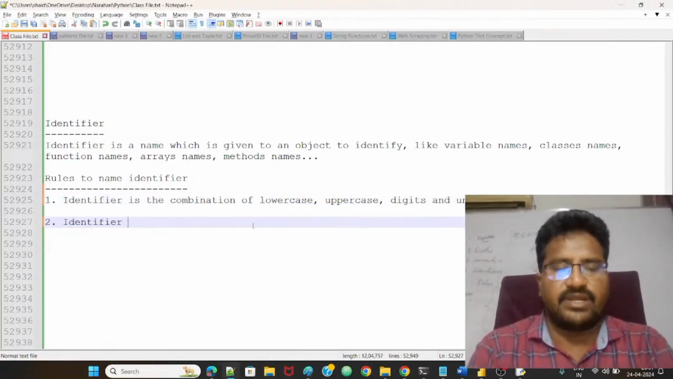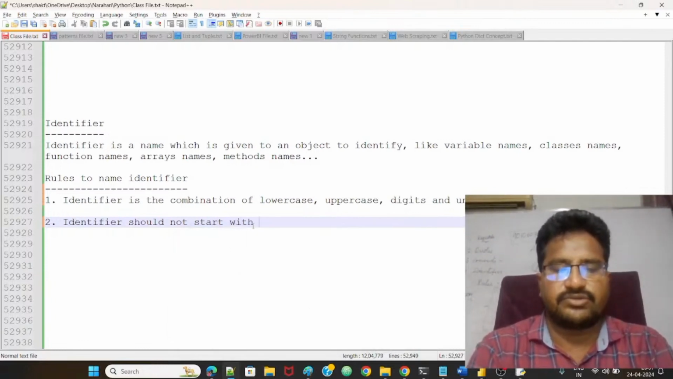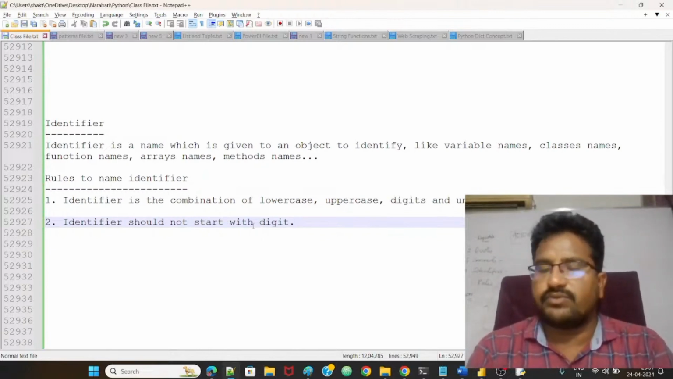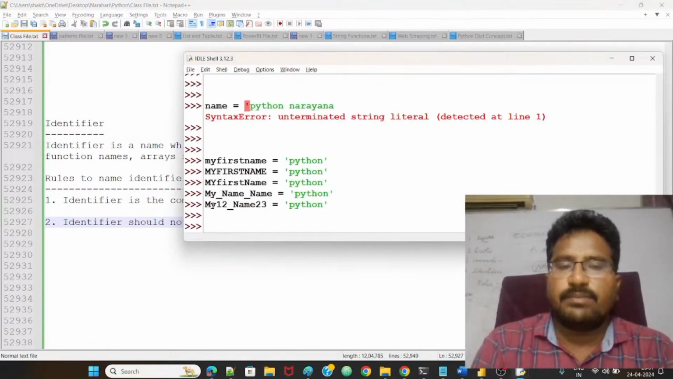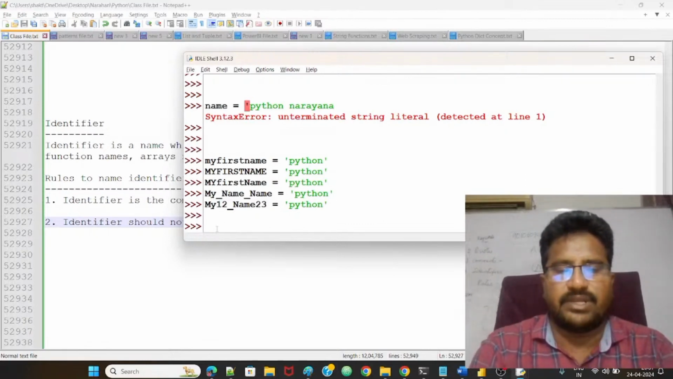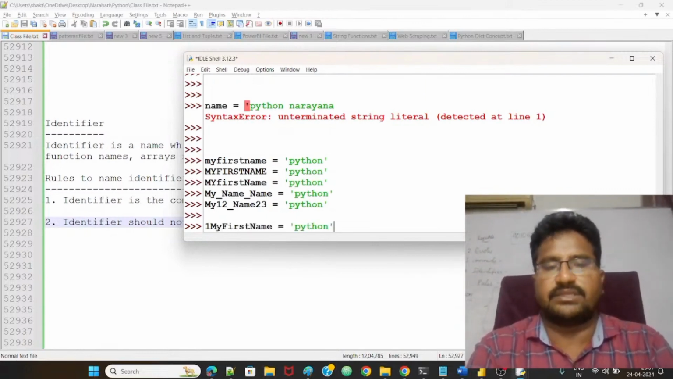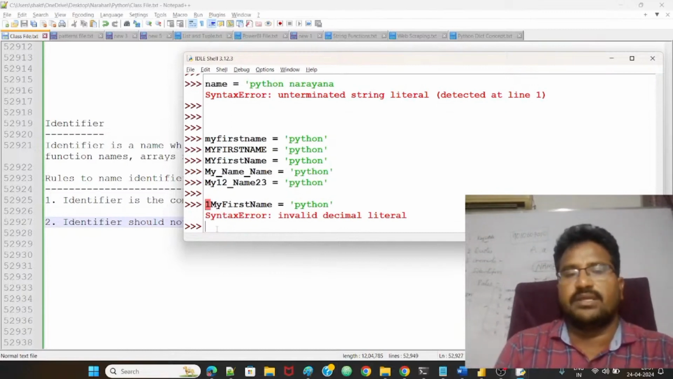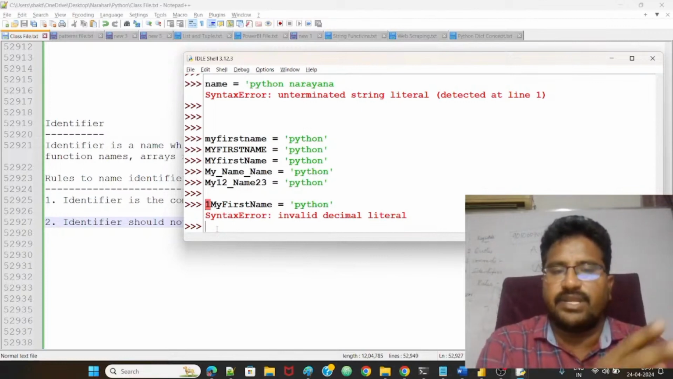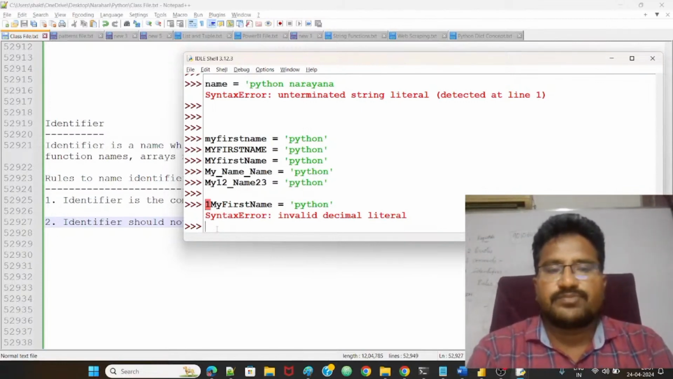The second rule is identifier should not start with what? Should not start with a digit, guys. That means the name can have a digit, no problem, but not in the beginning. I am taking my first name like this, not possible. Why? The digit is there in the beginning of the name. Not possible. Okay. Sir, is underscore possible?